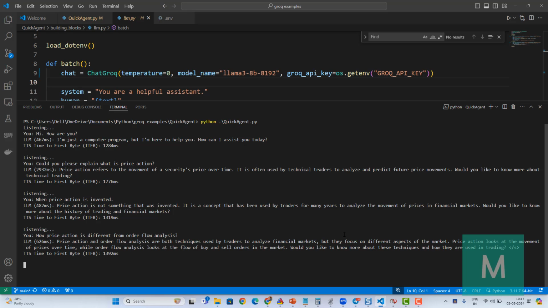Price action and order flow analysis are both techniques used by traders to analyze financial markets, but they focus on different aspects of the market. Price action looks at the movement of prices over time, while order flow analysis looks at the flow of buy and sell orders in the market. Would you like to know more about these techniques and how they are used in trading?